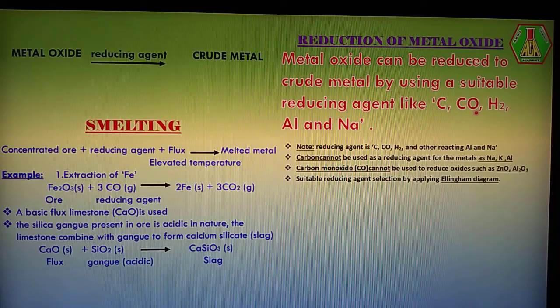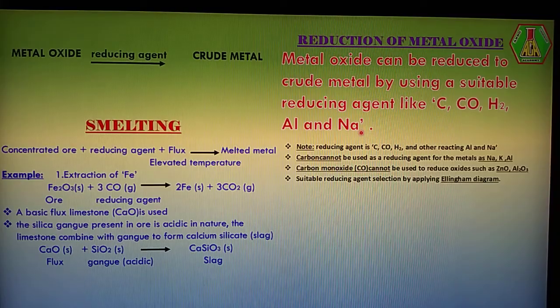Carbon, carbon monoxide and hydrogen are all non-metallic elements as well as non-metallic compounds. Here also some metals are there: aluminum and sodium. Those are very important reducing metals. We all know that metals act as reducing agents because they have a tendency to produce electrons, isn't it?